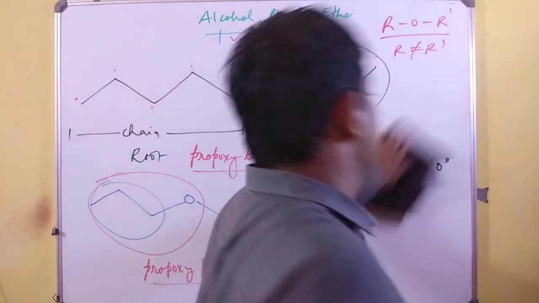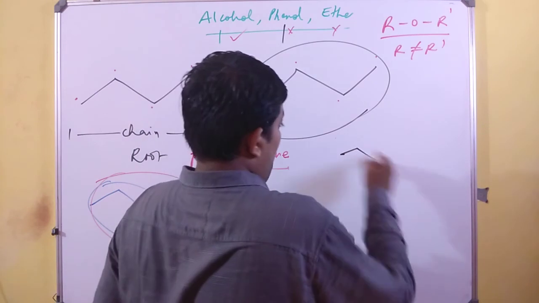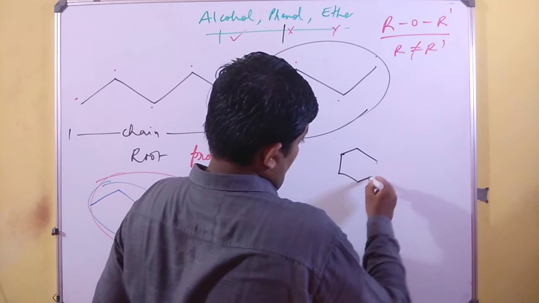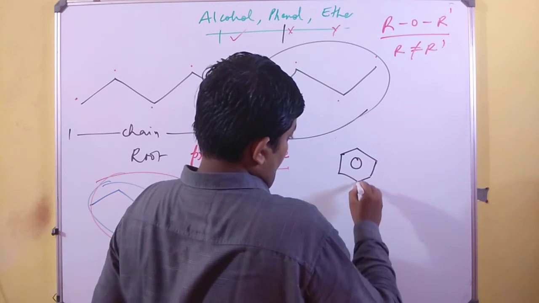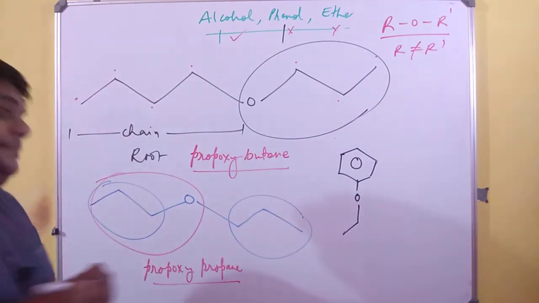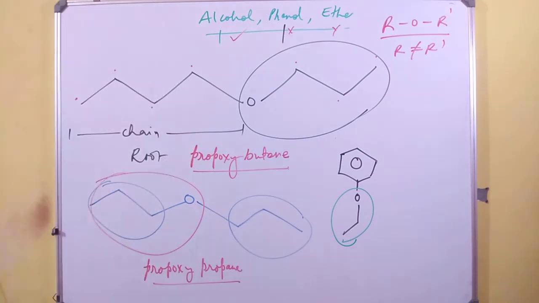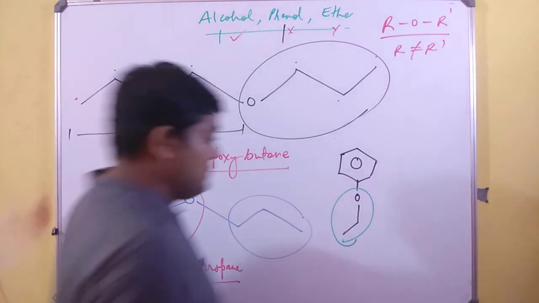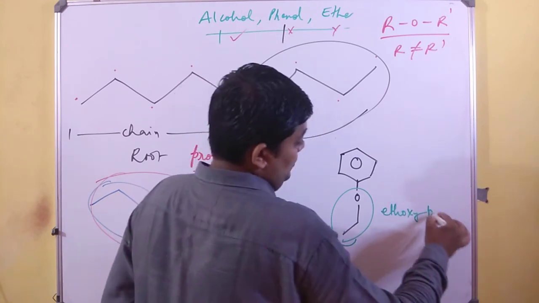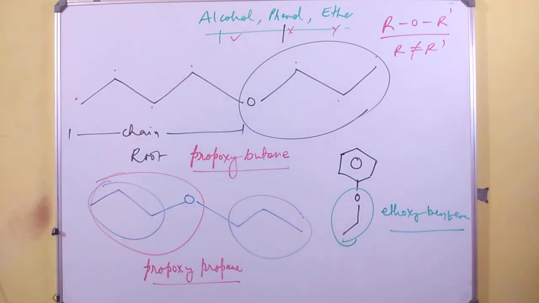But sometimes you have a structure with a cyclic structure and O like this, then you have 2 carbon on this side and 6 carbon on another side. So these 2 carbon will now become your substituent and it will be ethoxy, and then you have benzene on the other side: ethoxybenzene.